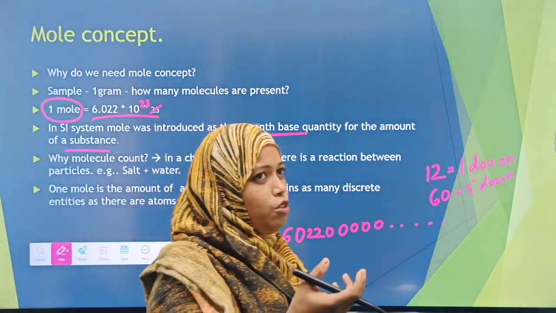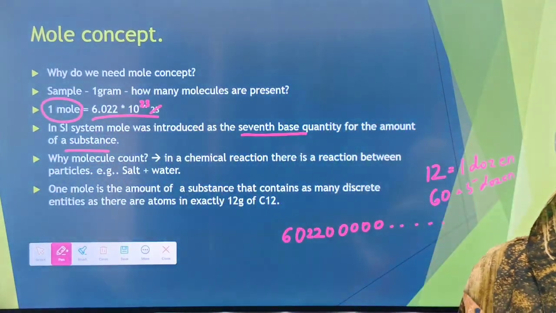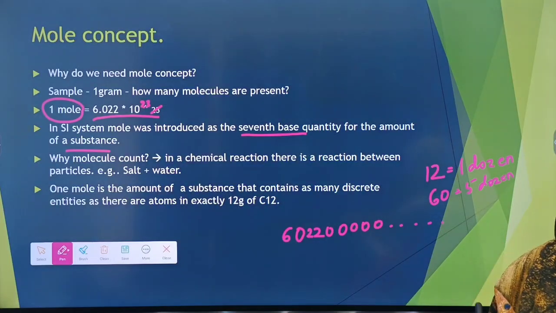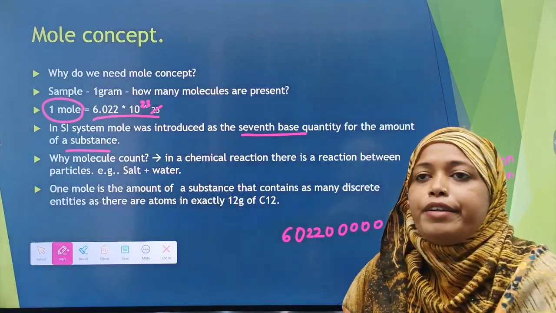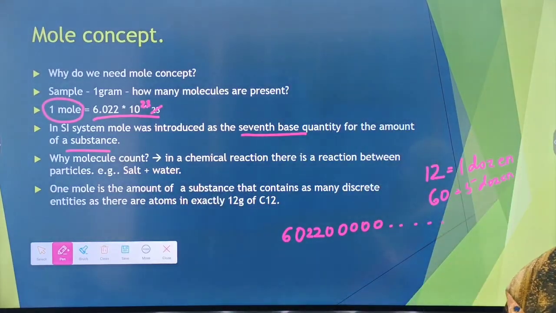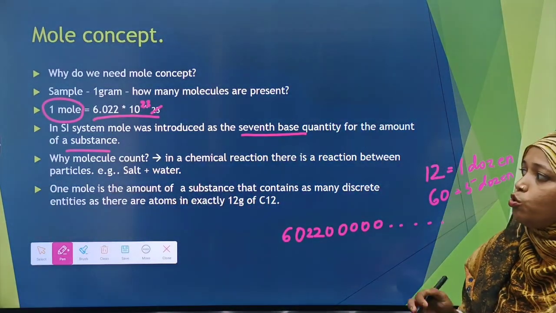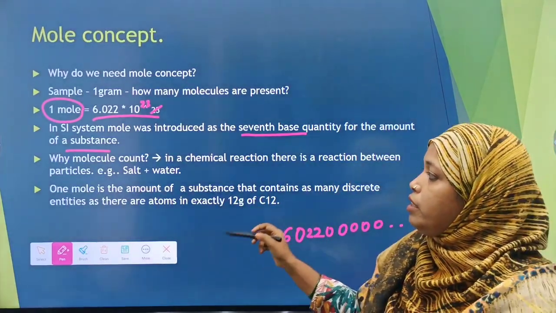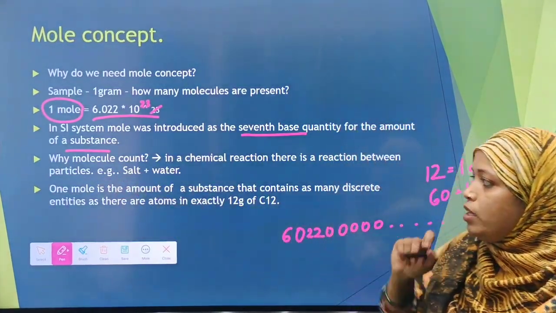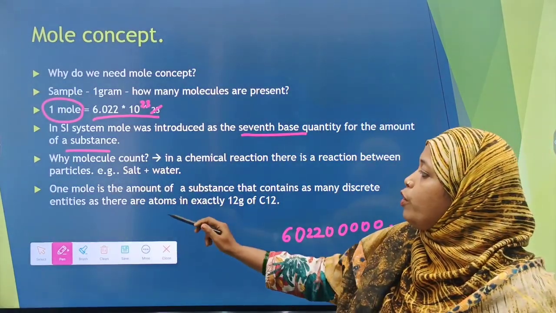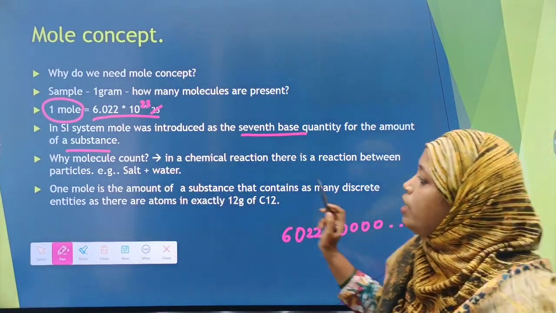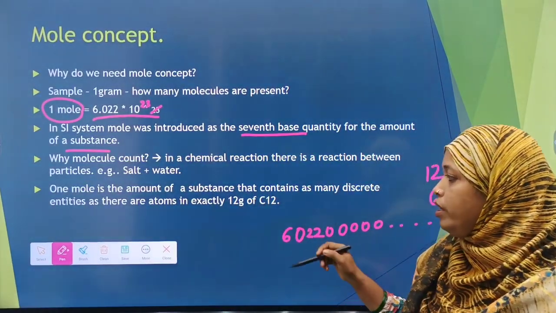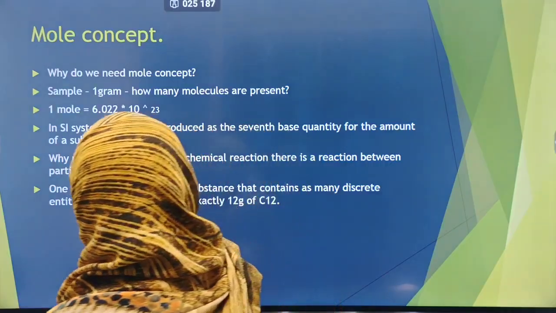Why do we need to count molecules? Suppose we mix water and salt. Now I want to know how many water molecules are reacting with sodium or chlorine molecules in a particular solution. So to know the amount of reaction taking place between the particles, I need to know the molecular count. So 1 mole is the amount of a substance that contains as many discrete entities as there are atoms in exactly 12 grams of carbon 12. I can explain that to you in the next slide.